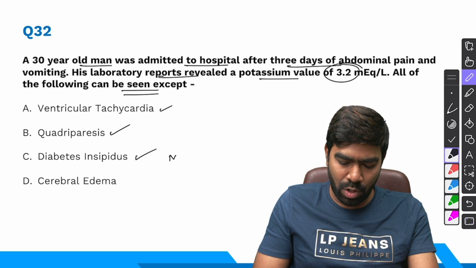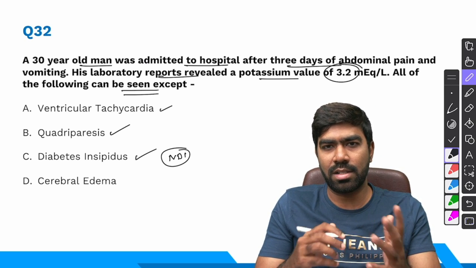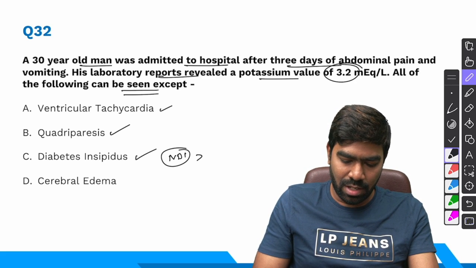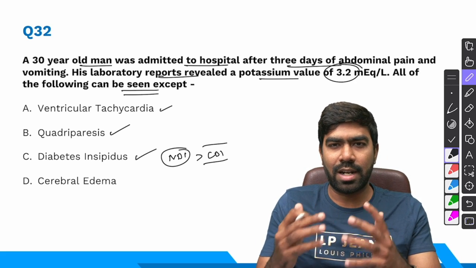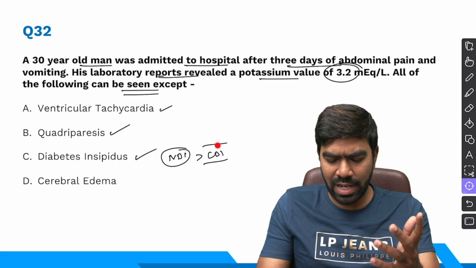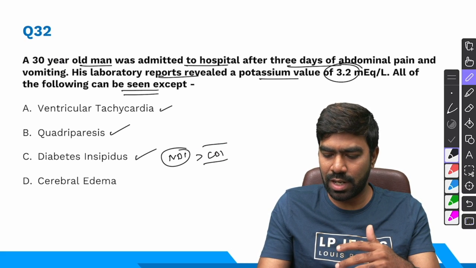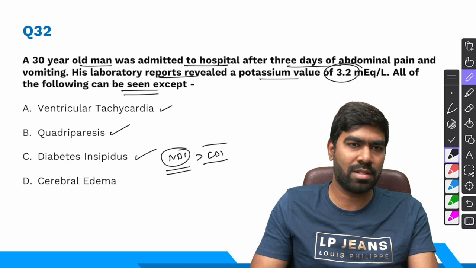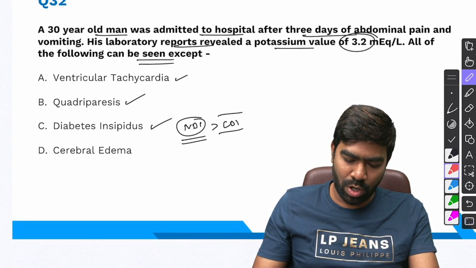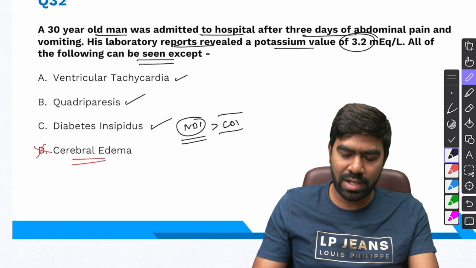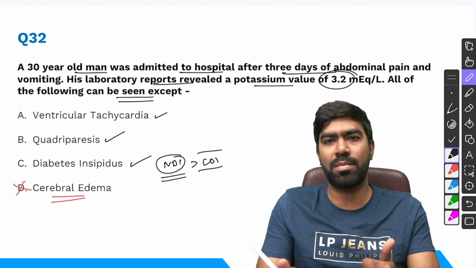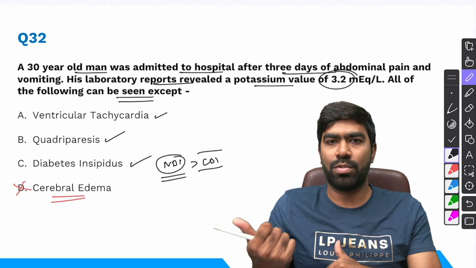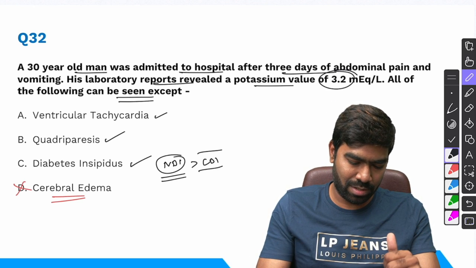So diabetes insipidus, predominantly it's due to NDI, that is nephrogenic diabetes insipidus, which is basically due to ADH resistance in the kidneys. And to some extent, it's due to central diabetes insipidus also, because hypokalemia in animal models has been shown to reduce the ADH output from the posterior pituitary as well. But the most important reason is ADH resistance, that is nephrogenic diabetes insipidus. And what is not seen is cerebral edema. Cerebral edema, in fact, is a complication of hyponatremia and not hypokalemia, right? So that's seen in your sodium changes, not in potassium changes.